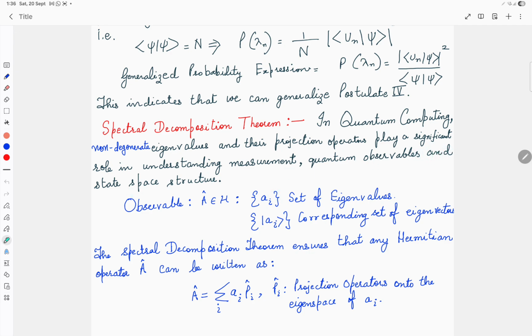Let us say we have an observable A with a set of eigenvalues ai and a set of eigenstates ket ai. The spectral decomposition theorem states that this Hermitian operator A can be expressed as the summation of the products of the eigenvalues with the projection operators. This is known as the spectral decomposition theorem for a particular observable A.